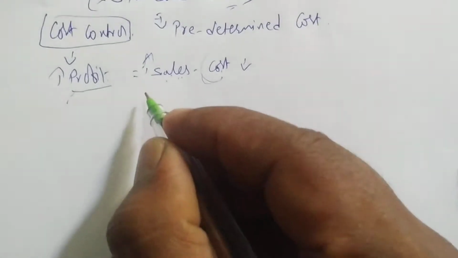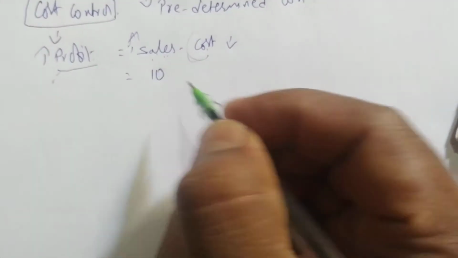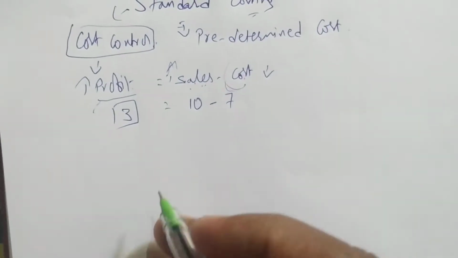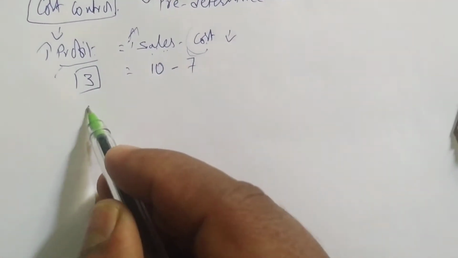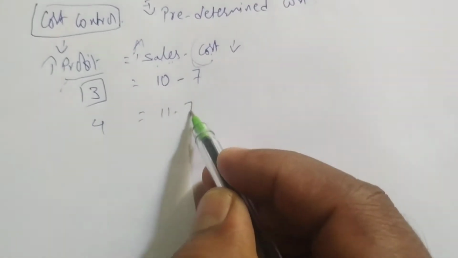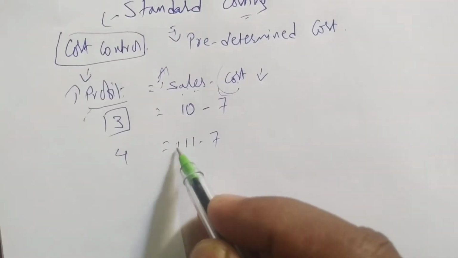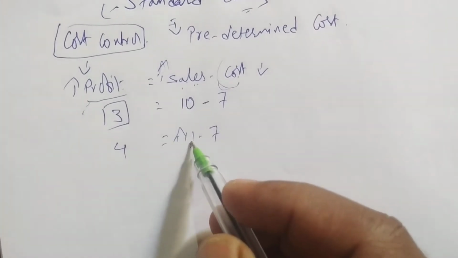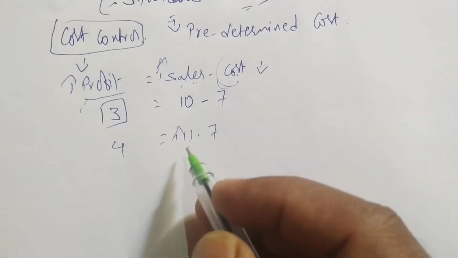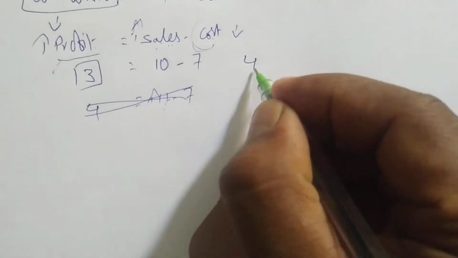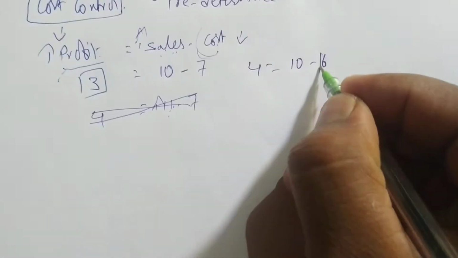Take an example. Suppose a company is selling some goods for rupees 10, and the cost is rupees 7. So the profit is 3 rupees now. The company wants this profit to go from 3 to 4. They cannot do it by increasing the selling price, because when the company increases the selling price, it will lose its customers. So they will not focus on the selling price. What they will do is try to decrease the cost.